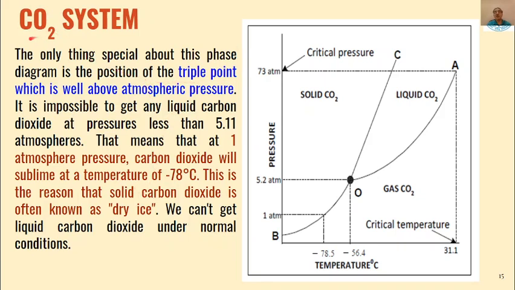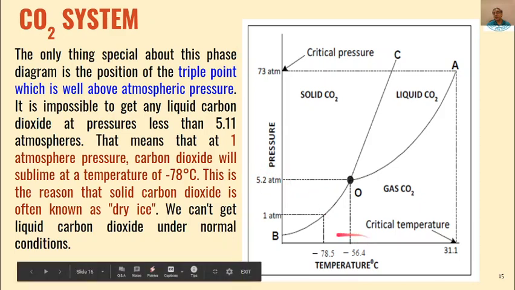And here in case of the carbon dioxide system, the triple point is well above the atmospheric pressure, and the value at triple point is 5.2 atmosphere and temperature is minus 56.4 degrees centigrade.